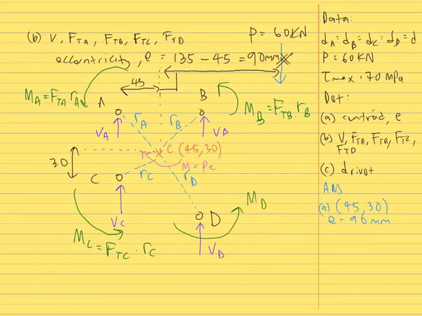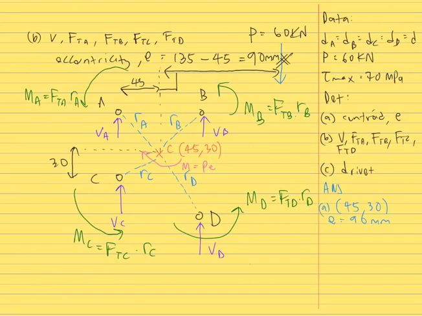And then we also have resisting moment at rivet D, which is FTD times RD. And as you can see here, the direction of applied moment is acting clockwise, but the direction of resisting moment is acting anti-clockwise, opposite direction to the applied moment.